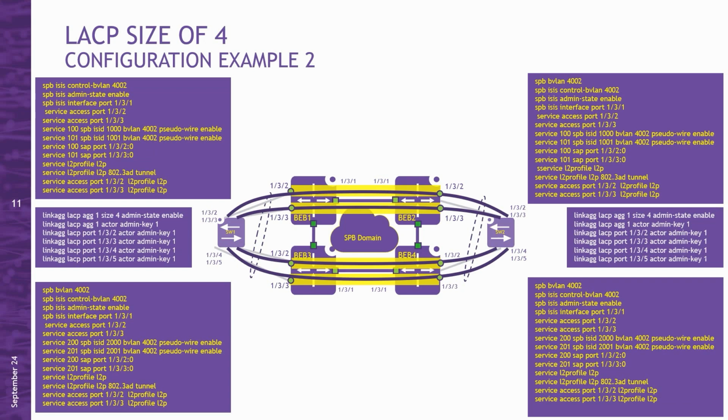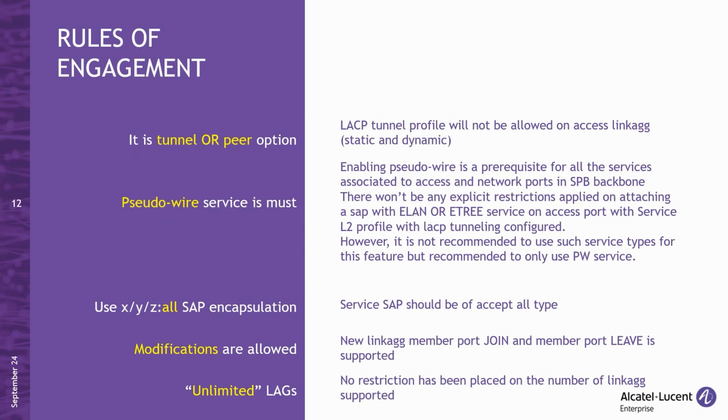More than 2 links per single BEB are also supported. In this slide, you can see the configuration details for such a use case. When utilizing this feature, there are several important rules of engagement that must be followed to ensure proper functionality. While I have touched on some of these already, let me list them all clearly here.